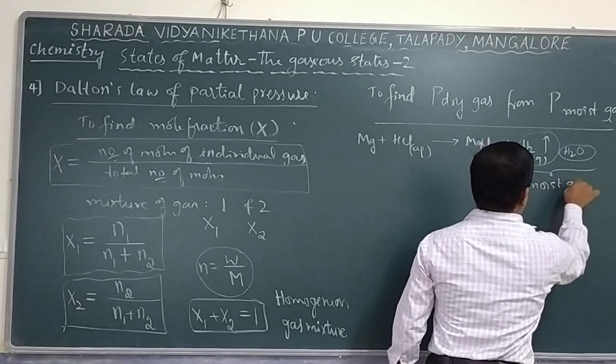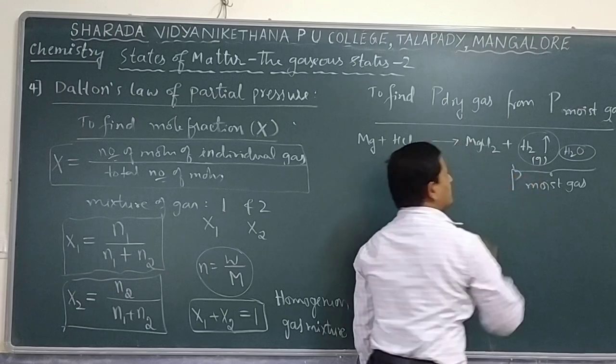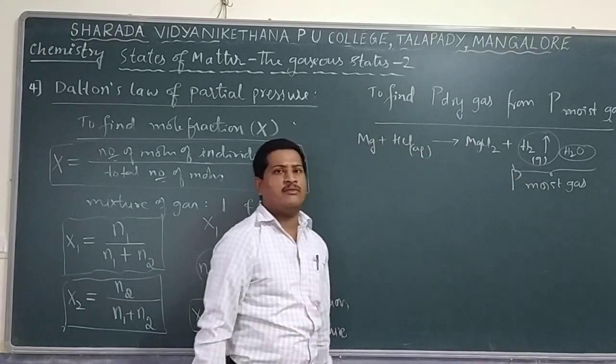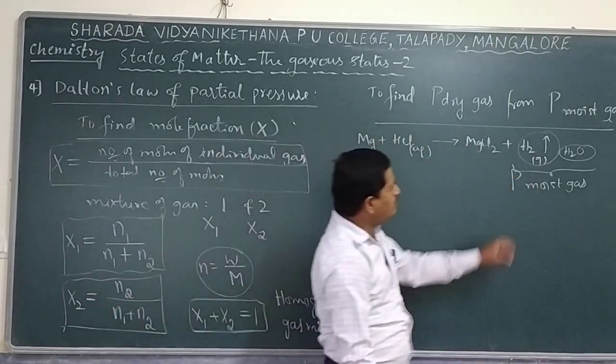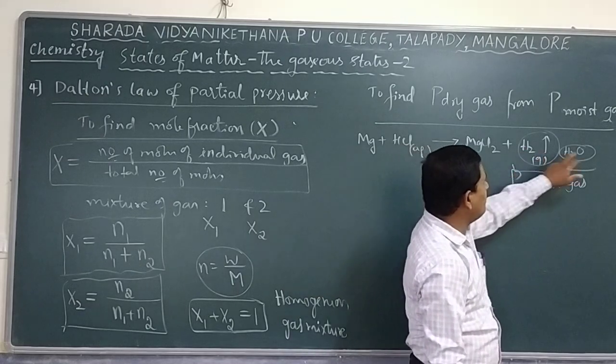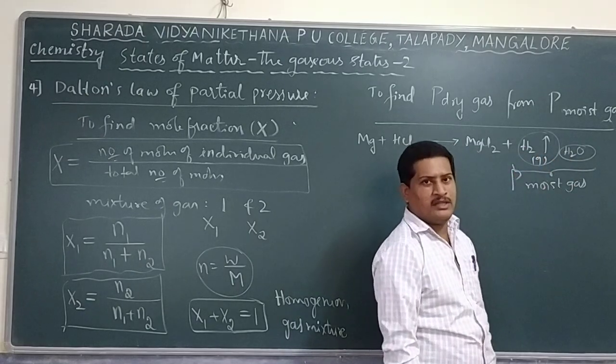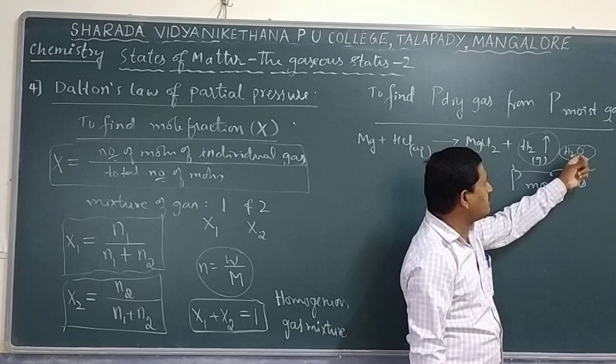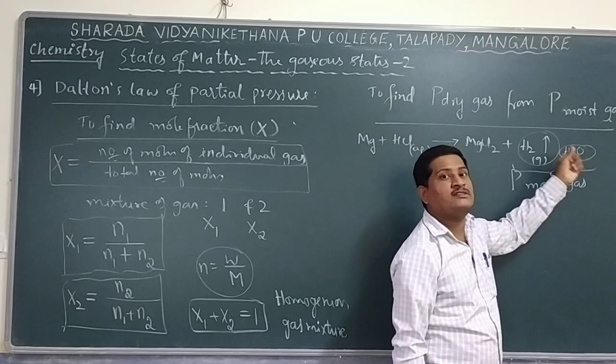This is called a moist gas, and it has a certain pressure that can be measured using a barometer instrument. But I need the pressure of hydrogen gas, not moist hydrogen gas. For that, what to do? We have to subtract the pressure of the water present as vapor.